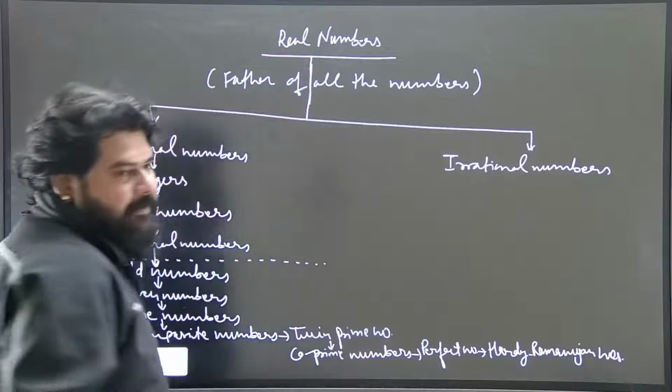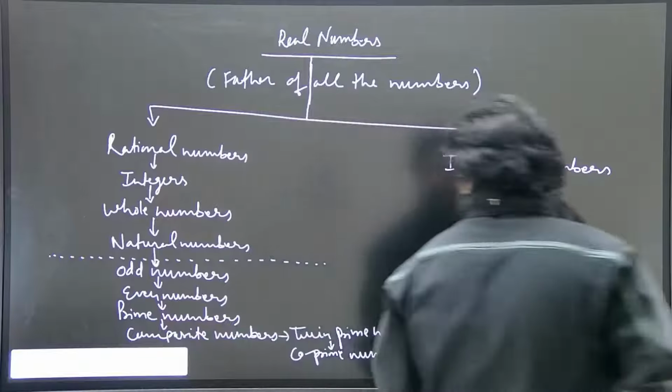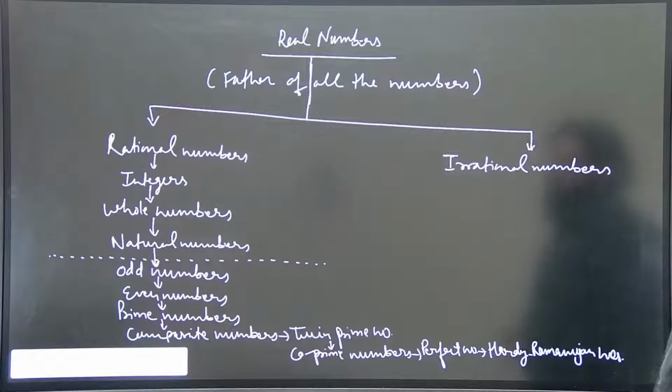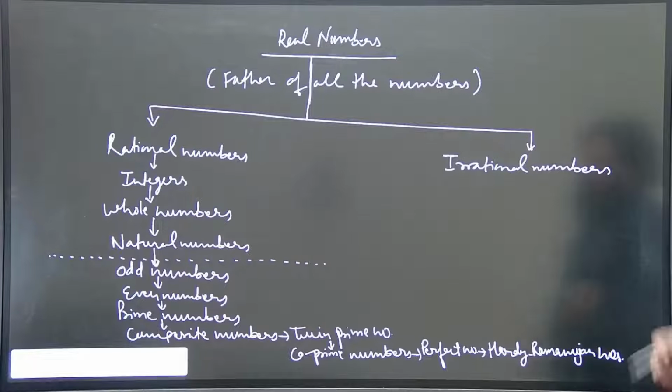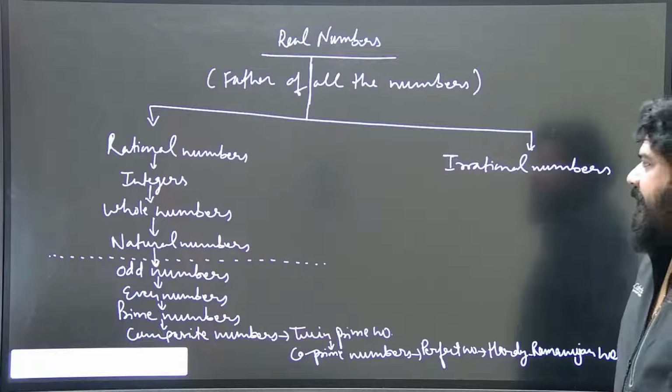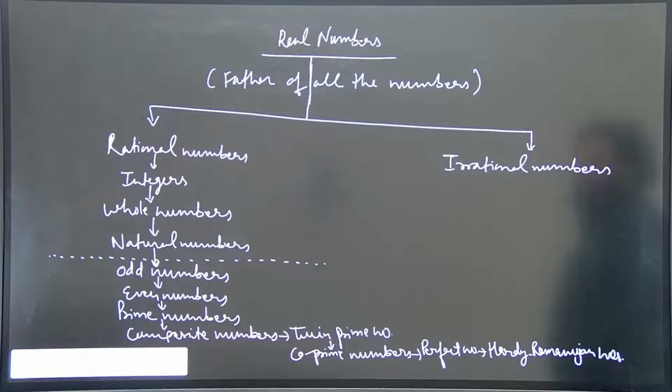This chart is very important because in previous years so many questions have been asked based on these type of numbers and the relation. So please take care while you note down these type of numbers, and this chart is very useful.